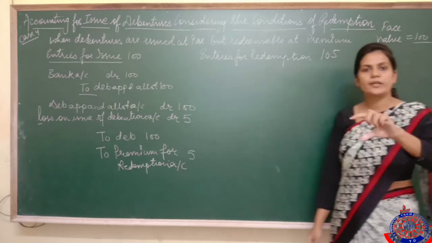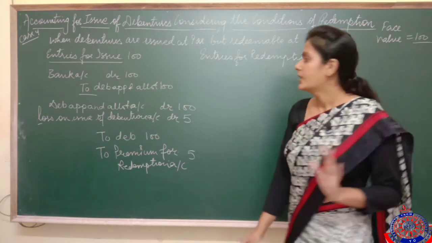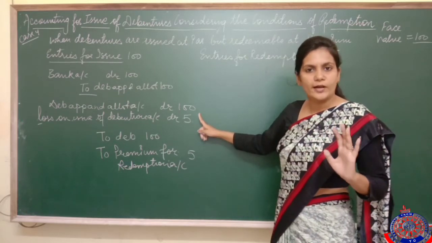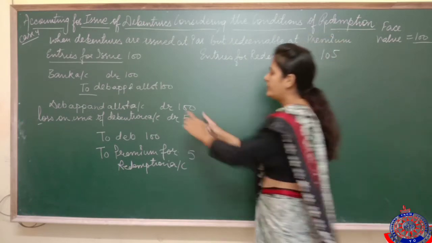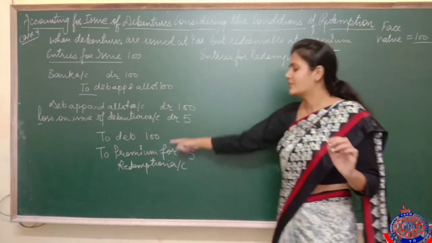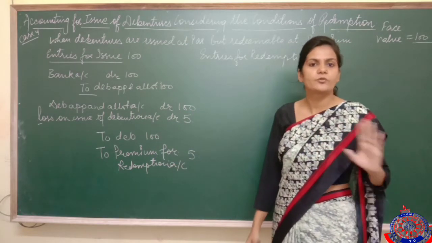ठीक है, क्या डेबिट किया, क्यों डेबिट किया, now see, listen. Debenture application and allotment will be debited. No explanation is required for this. You know very well, ultimately this amount will be transferred to debenture only. जैसे entries आप हमेशा पास करते हैं. There is nothing new. No explanation is required for this also.